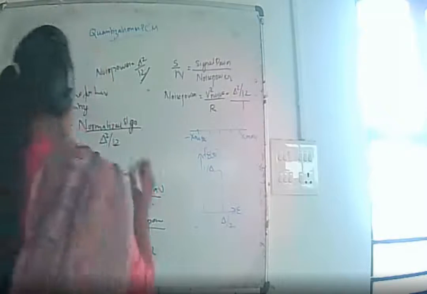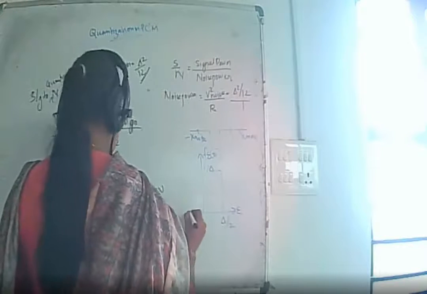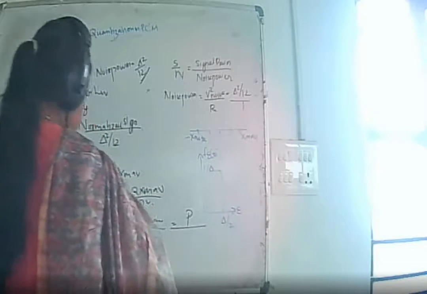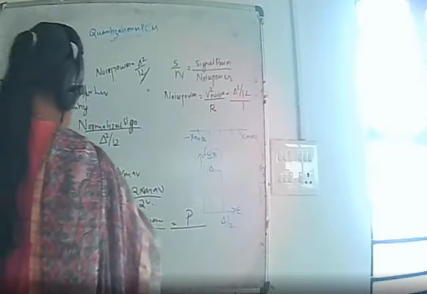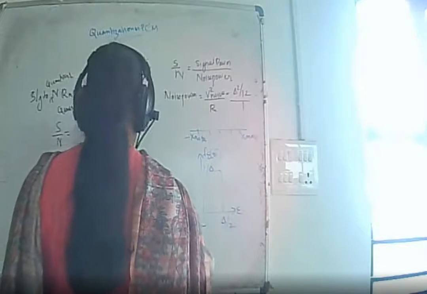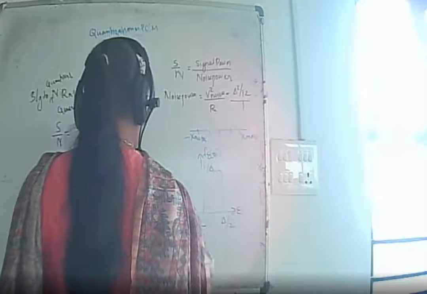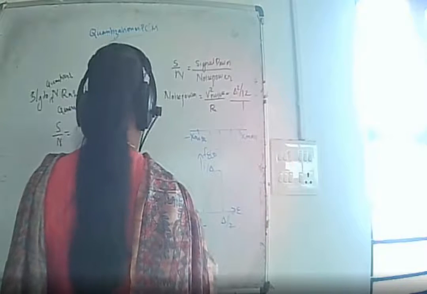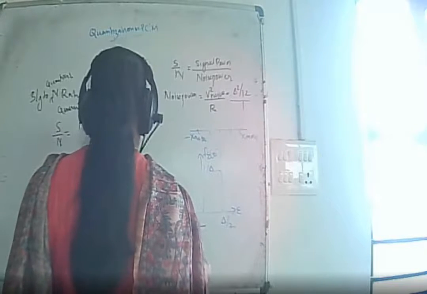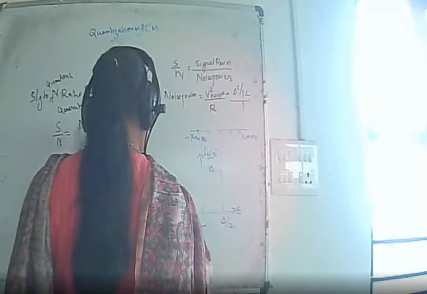And normalized signal power is nothing but P, and on squaring this term we get x squared max divided by 12 into 2 raised to 2v.